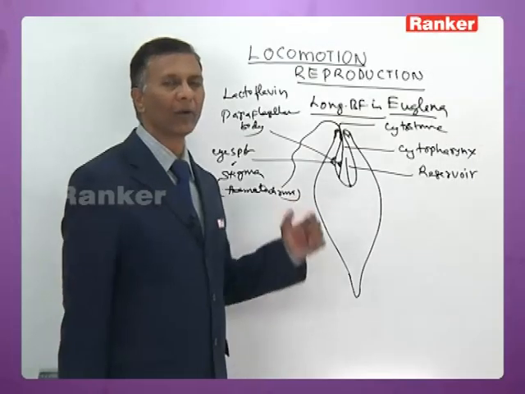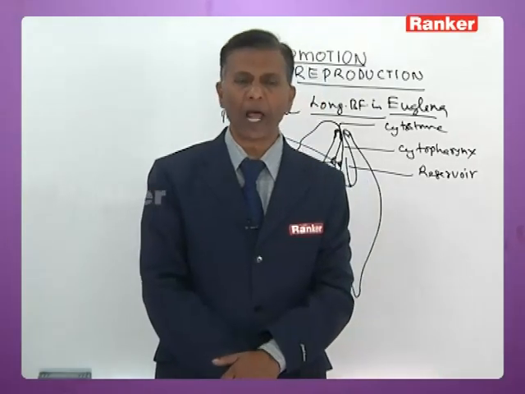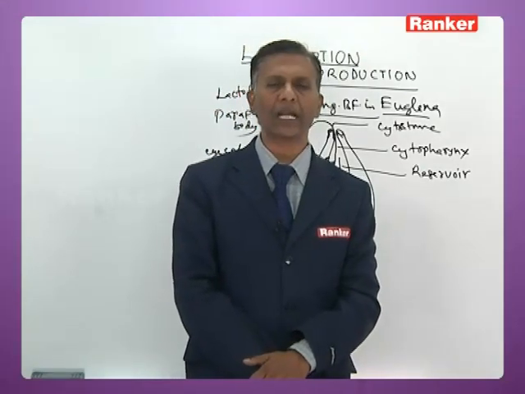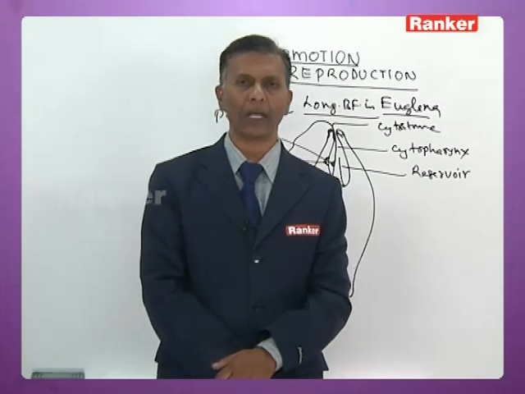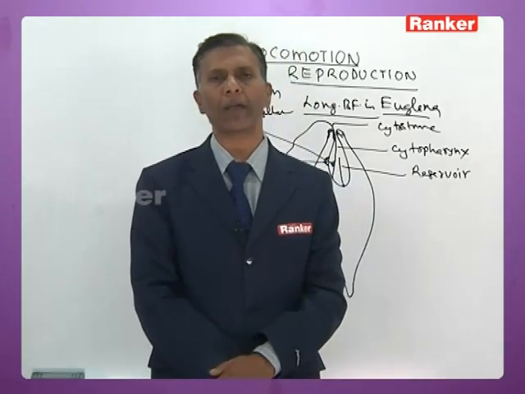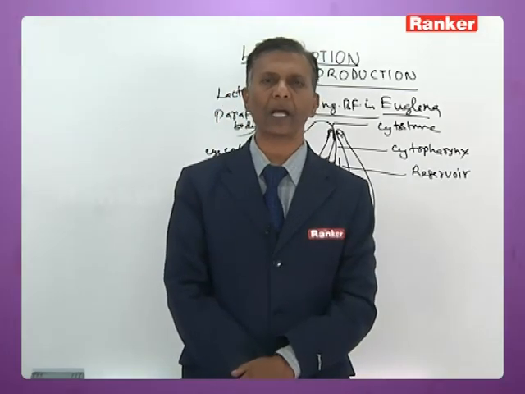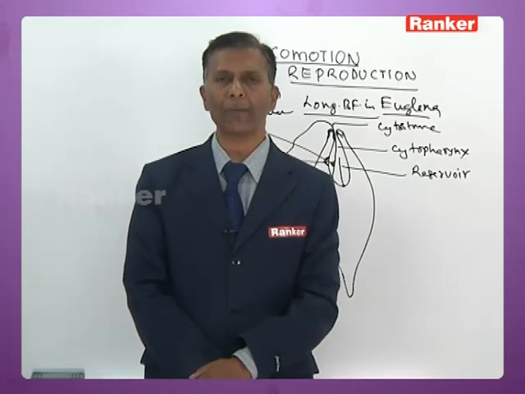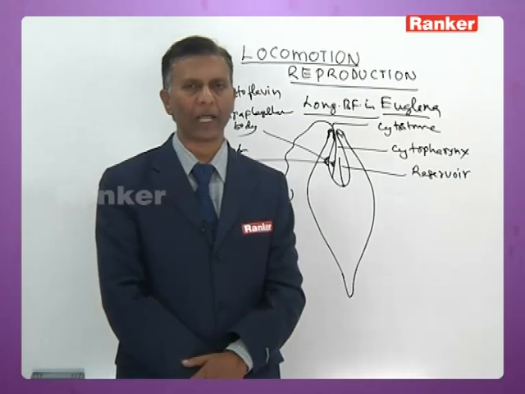As a matter of fact, only the paraflagellar body acts as a photoreceptor. The eye spot acts as a light filter, reducing the intensity of light that falls on the paraflagellar body. The lactoflavin is highly photosensitive; if high intensity light falls on it, it may get denatured. So it is protected by the red pigment hematochrome.